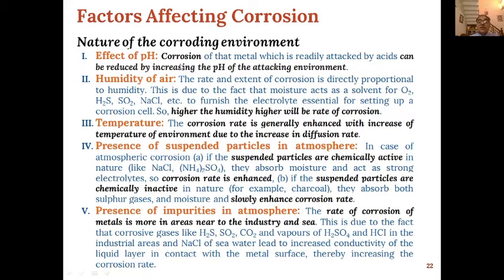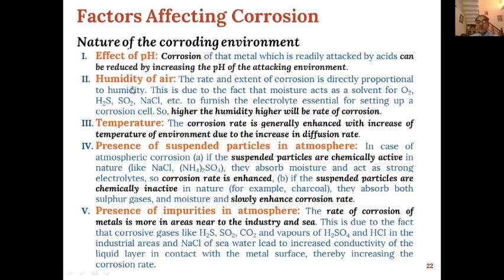Then nature of the corroding environment also determines the rate of corrosion. First is effect of pH. The corrosion can be reduced by increasing the pH of the attacking environment. So we can control corrosion by changing the pH of the environment.